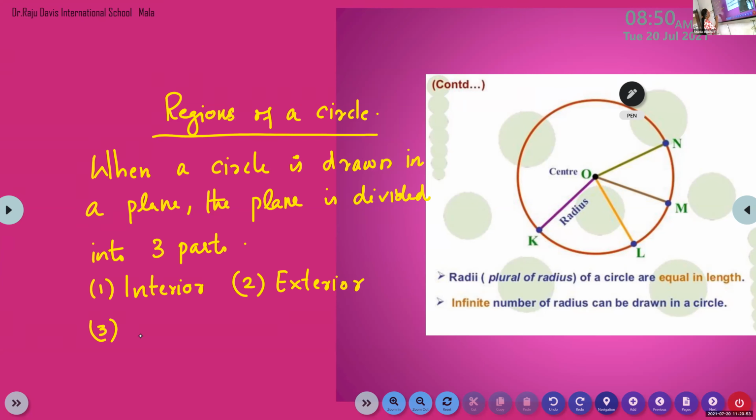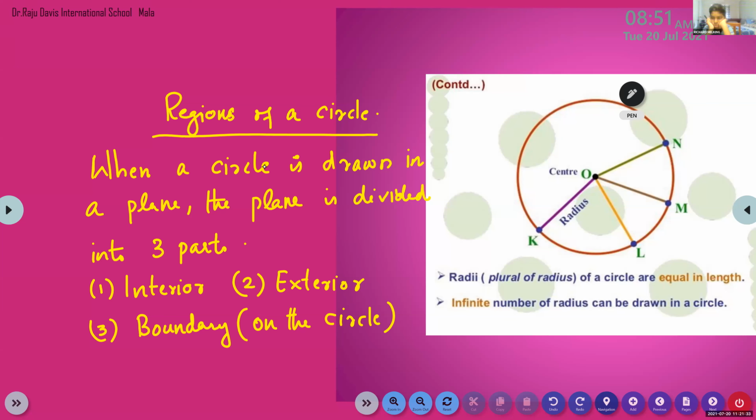And third one, boundary, or in bracket, on the circle. Ma'am, the plane means the place where we draw the circle. Yes, surface.